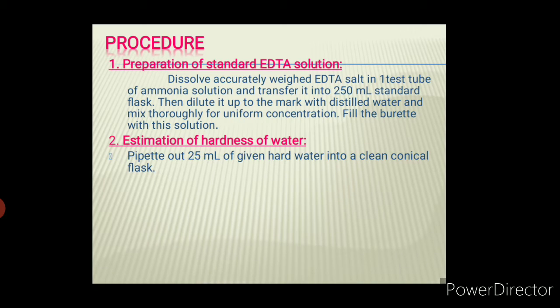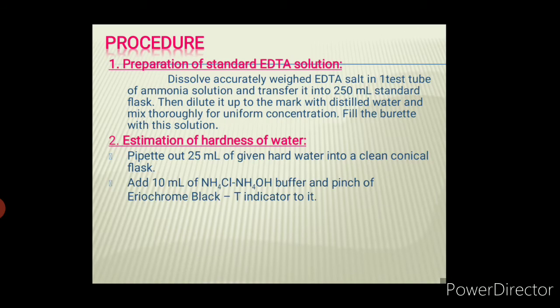Pipette out 25 ml of given hard water into a clean conical flask. Now whatever might be the given sample of hard water, you must pipette it out. How much? 25 ml into a clean conical flask. To the same conical flask you must add now 10 ml of ammonium chloride, ammonium hydroxide buffer, and you have